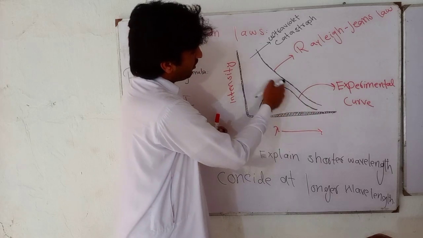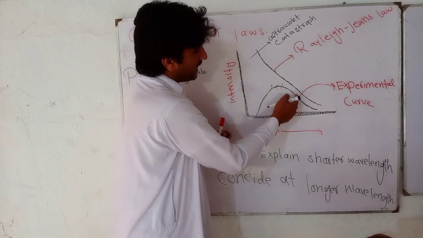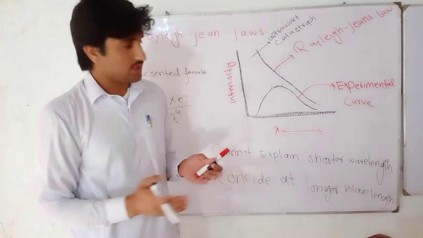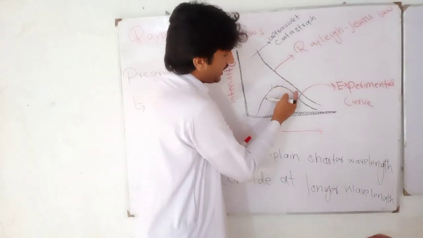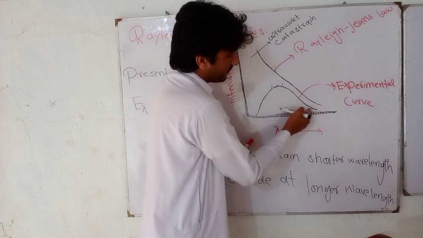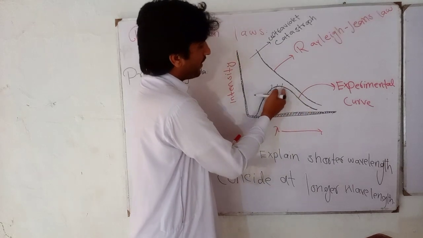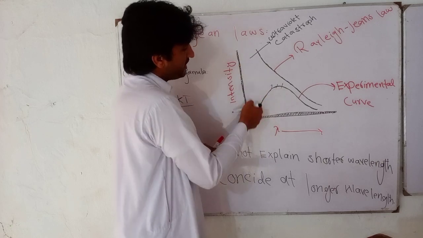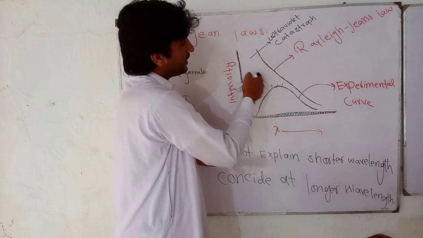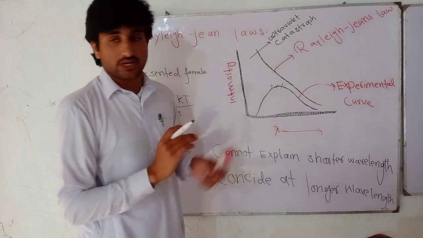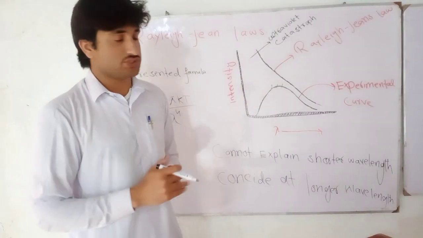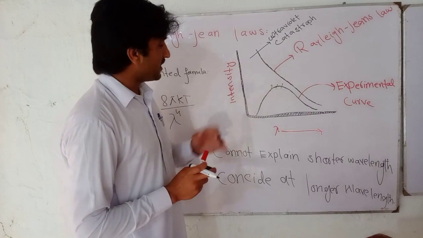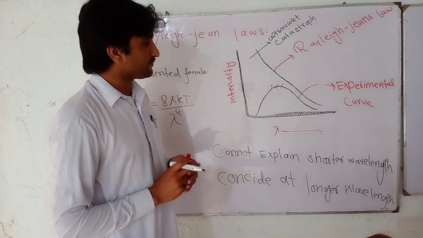that this curve and this curve, the Rayleigh-Jeans curve and the experimental curve, are not the same. Only at this portion it is the same as the experimental data, but at this region it does not coincide with the experimental curve. This is the failure of Rayleigh-Jeans law. Rayleigh-Jeans law comes from this formula.